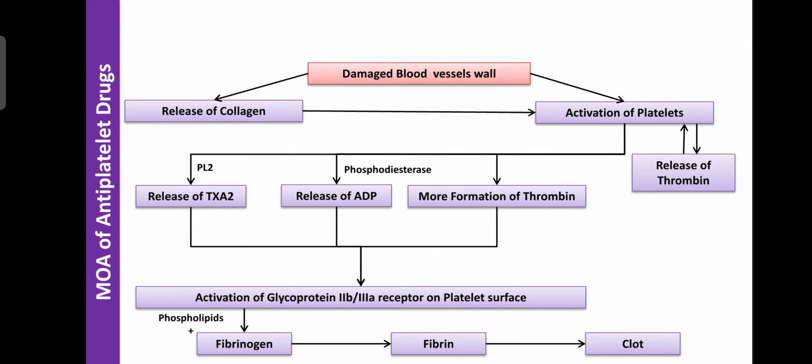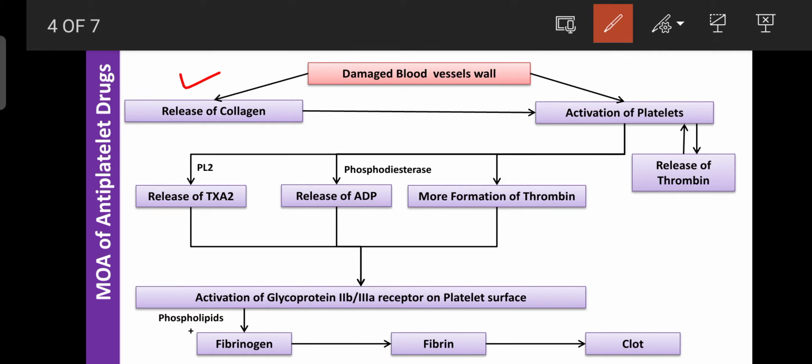Due to the damage of the blood vessel, the wall or surface becomes wrinkled or dry. Platelets easily hit the blood vessel and are activated. The released collagen is responsible for the activation of the platelets. The activated platelets are responsible for the formation of thrombin. That thrombin is required for the formation of the blood clot by enhancing the conversion of